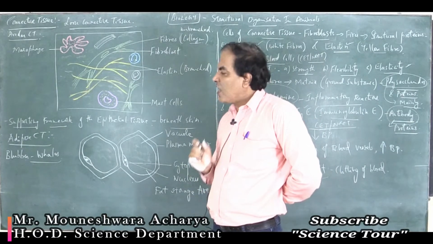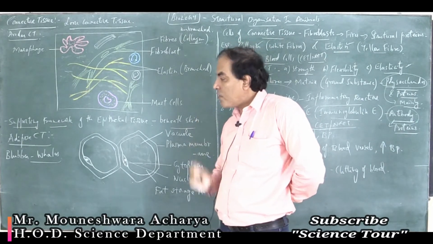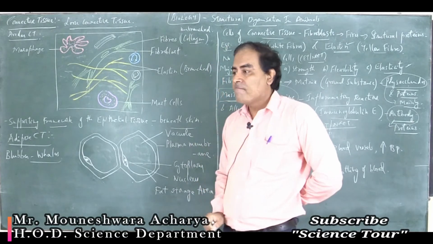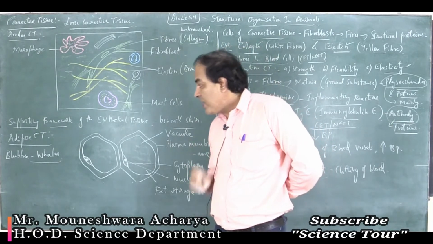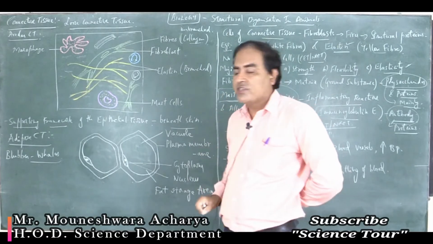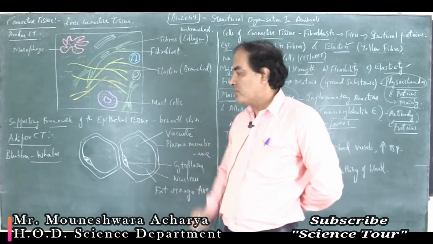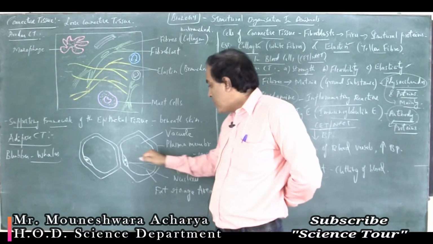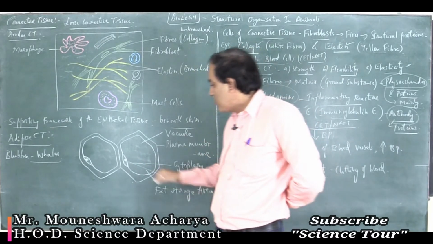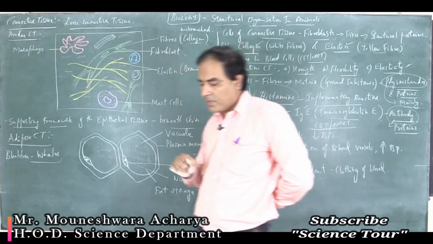So fats are the highest source of energy in our body. After fat, next comes your carbohydrates, then comes your proteins. So fat is also a very essential component for our body.